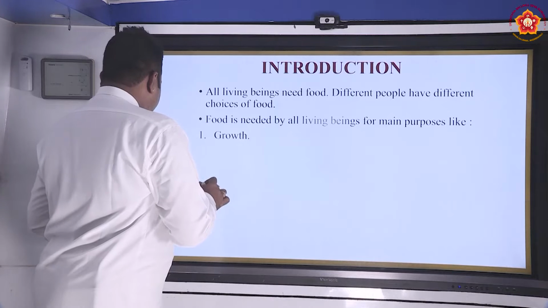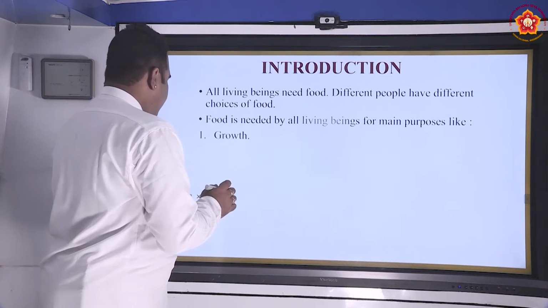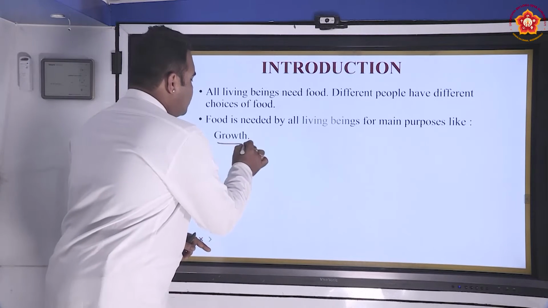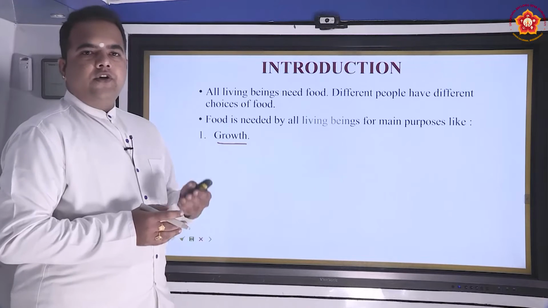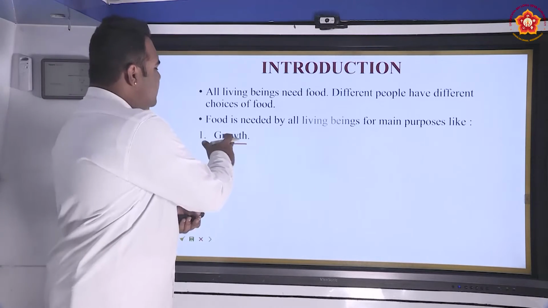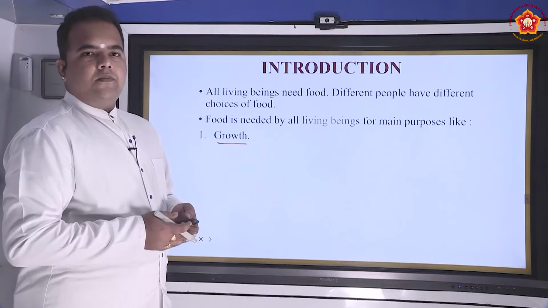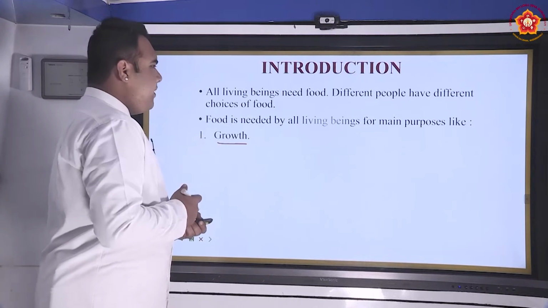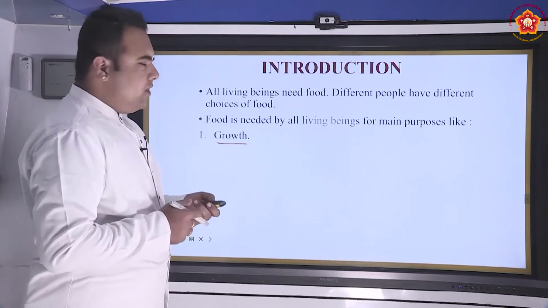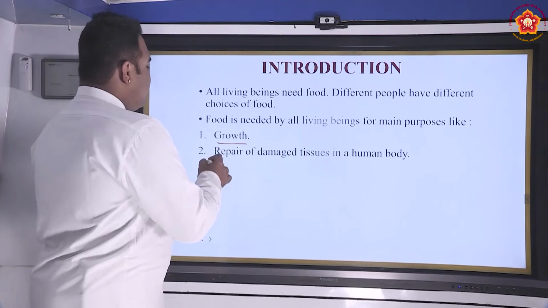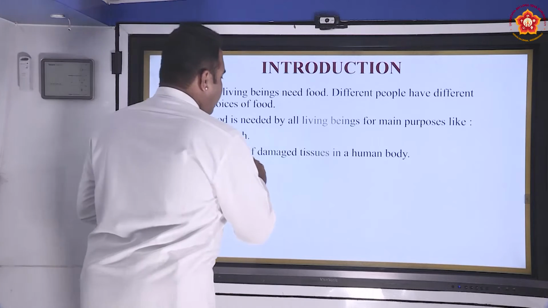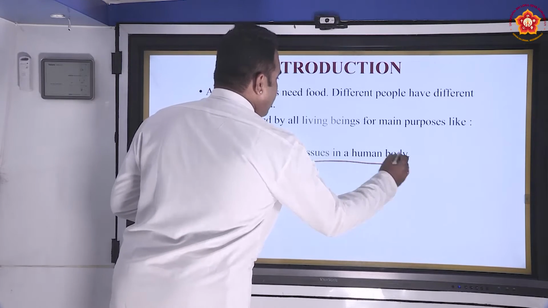We see that whenever we are consuming food in the right proportion and with the right kind of nutrients and minerals, we can see the physical growth that happens to the body. So growth is one of the main purposes of having food, and beyond that we consume food to repair damaged tissues in a human body.